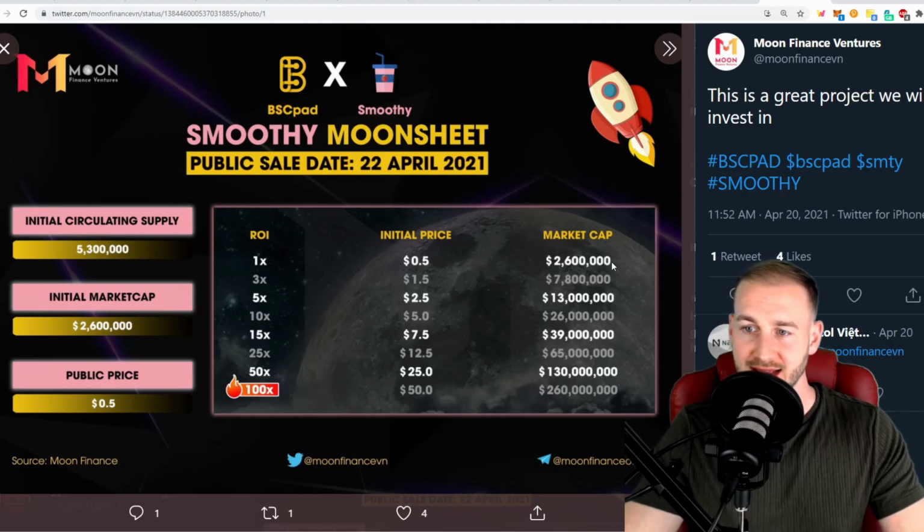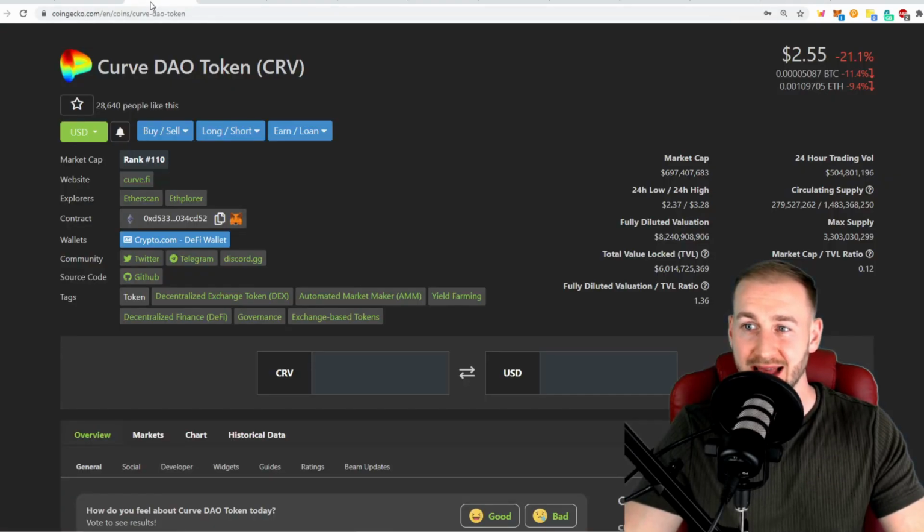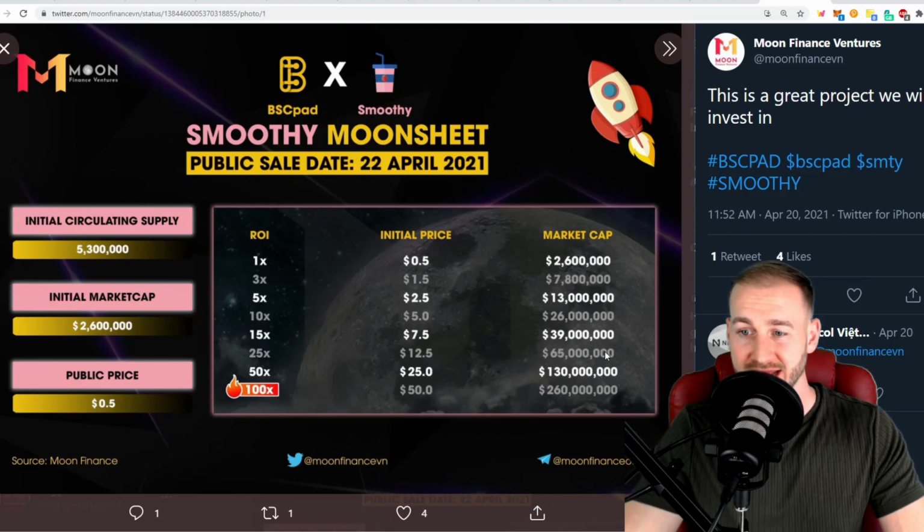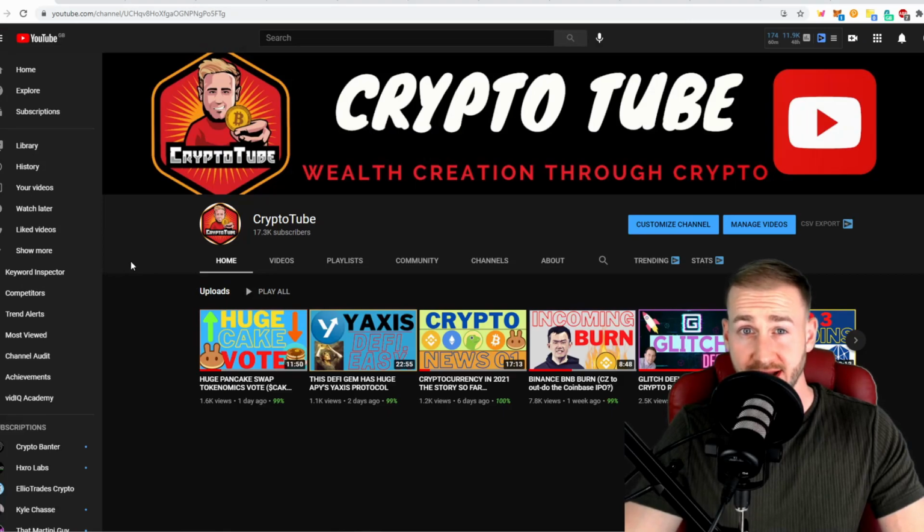So once you factor that in and you see what a potential move could mean against a competitor like Curve, if it can tap into just 10% of, say, Curve's market cap, that would put it around $70 million. So that would be in a region of around a 25x from the token generation event. So Smoothy Finance looks a rather interesting protocol, and it's going to allow you to swap between different stable coins with zero slippage and paying super low fees. I'm sure this will be used by many protocols going forward and whale accounts.